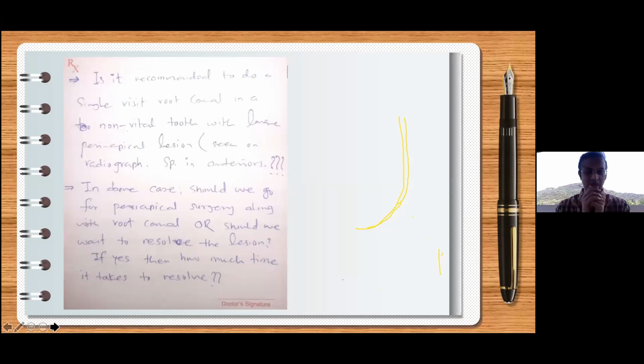So it's the same thing. The pulp, the blood supply stops because of the infection or whatever. Okay, and the pulp dies. And when the pulp dies, now bacteria can easily remain over there because body defense mechanism cannot enter inside the tooth. So bacteria can stay over there and they can continue affecting that area.